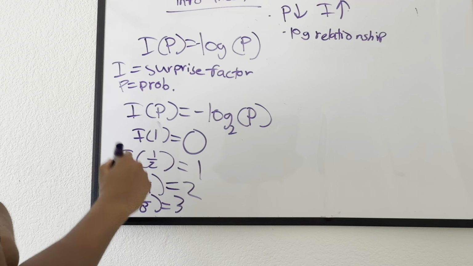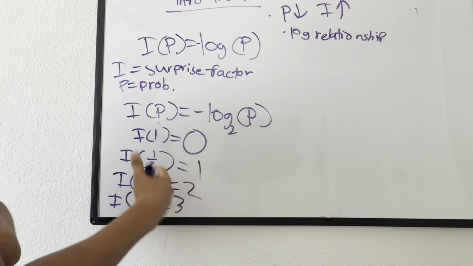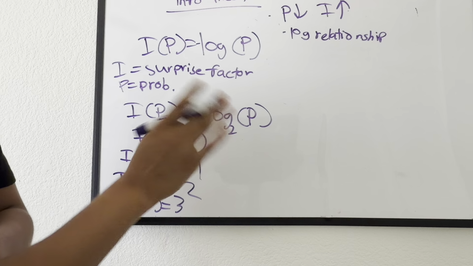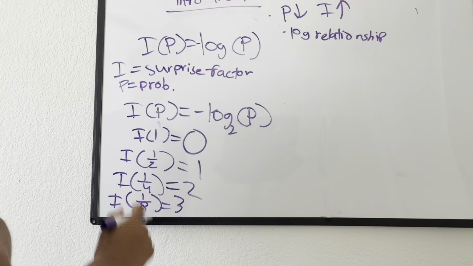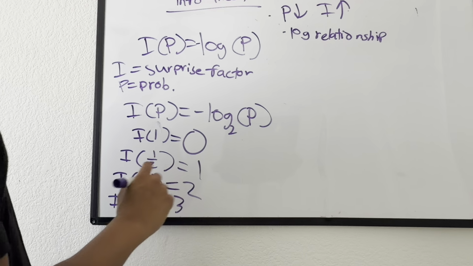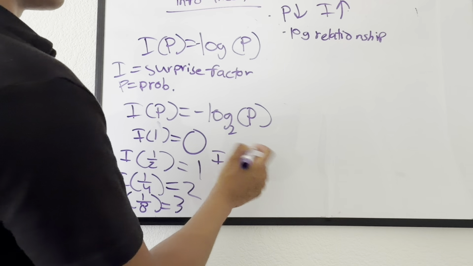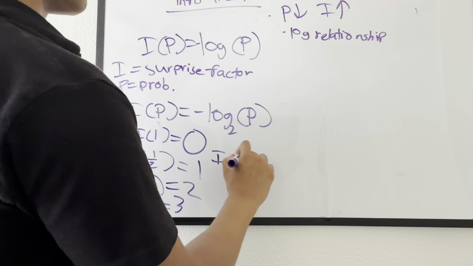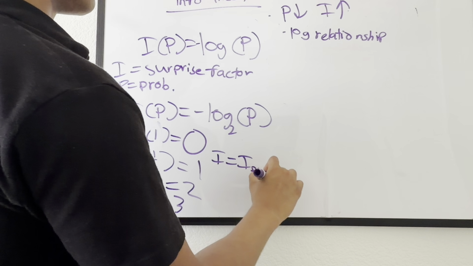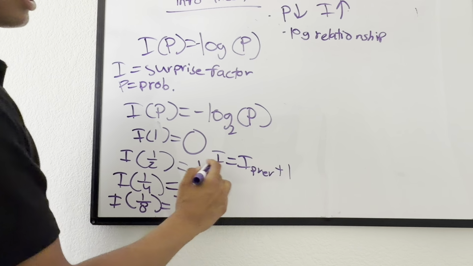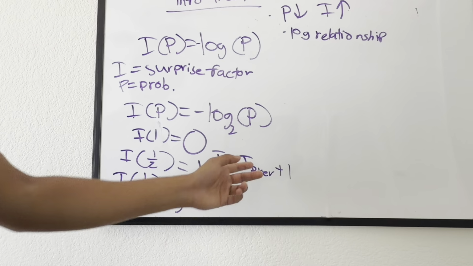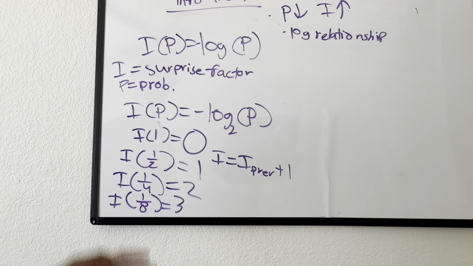Each time the probability halves, the surprise factor will increase by 1, not double, by 1. So, in fact, we can write that down here. We can write it like this. Okay, great.